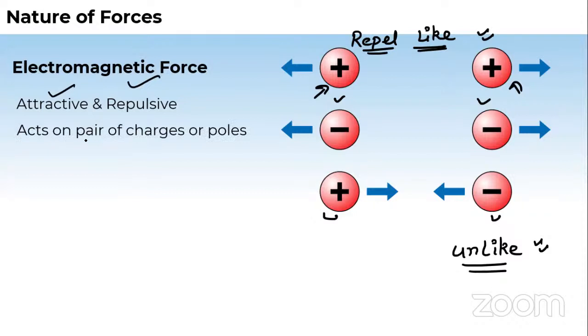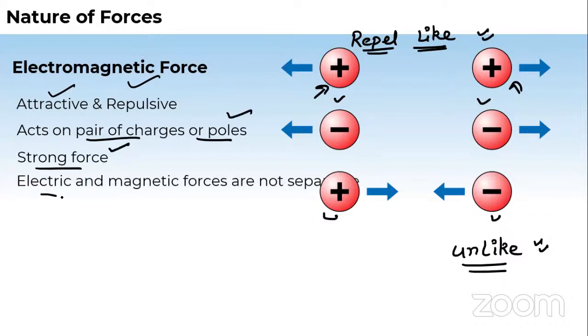So attractive, acts on a pair of charges or poles. It's a strong force. Electric and magnetic forces are not separable. What's it written, students? It says electric and magnetic forces are not separable. You must know this thing. Okay, let me explain this.